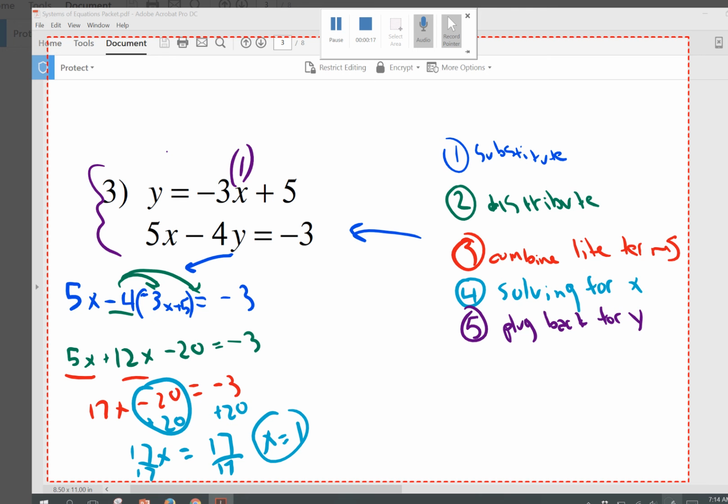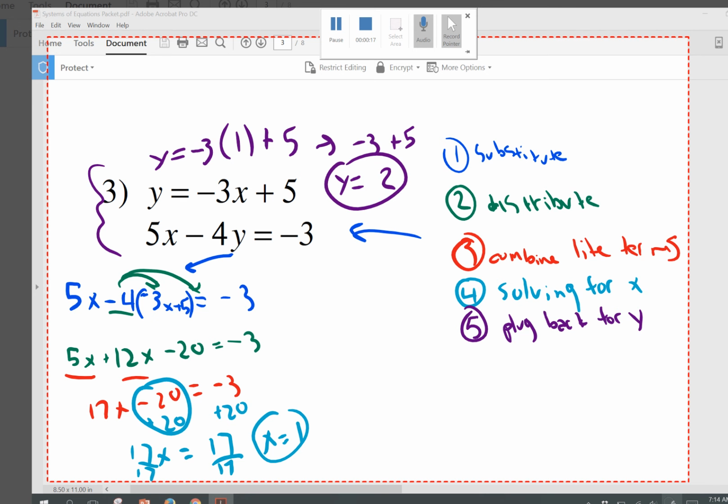So it would be y equals negative 3 times, not x, we're going to multiply it times 1, and add 5. Negative 3 times 1 is negative 3, plus 5. So our y equals 2. So if y equals 2 and x equals 1, our answer is 1, 2.